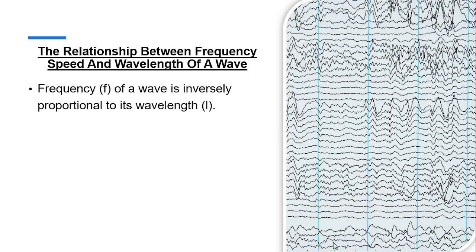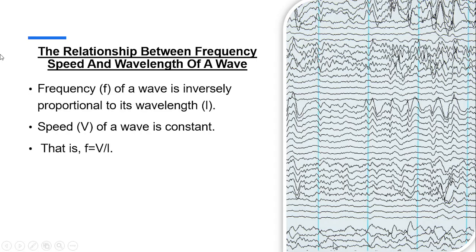Simply, the frequency of a wave is inversely proportional to its wavelength, and the speed of the wave is always constant in that case. Now that can be displayed in this equation: f = v/λ.